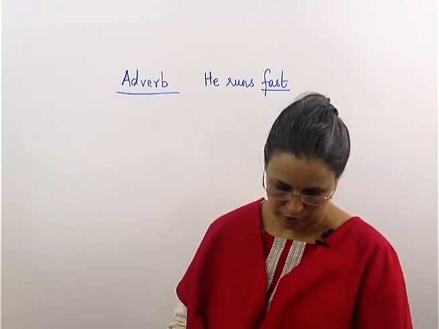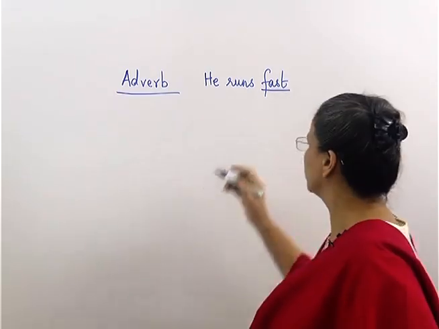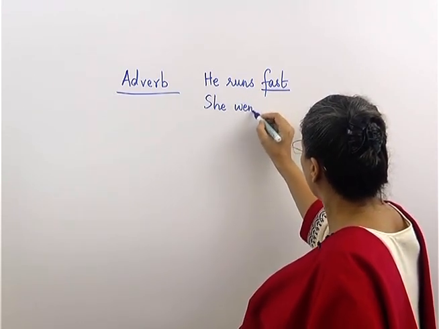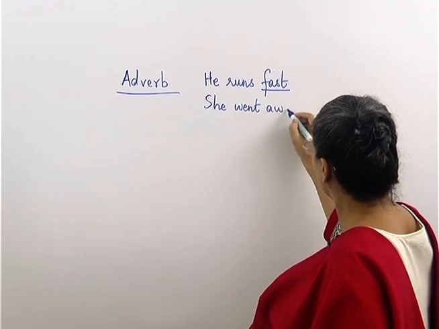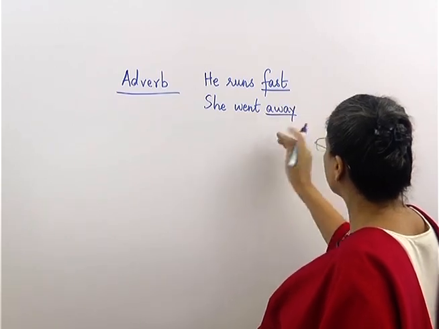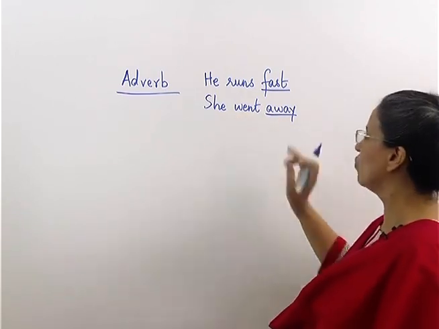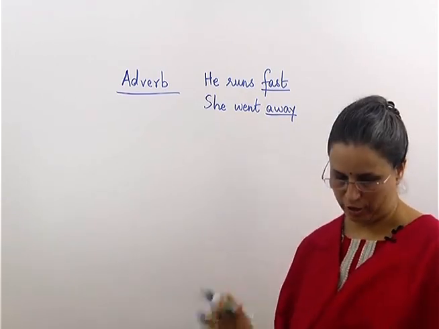Second example that they have given, she went away. She went away. So, it is telling you about went, which is a verb, and it is telling you where exactly did she go. She went away.